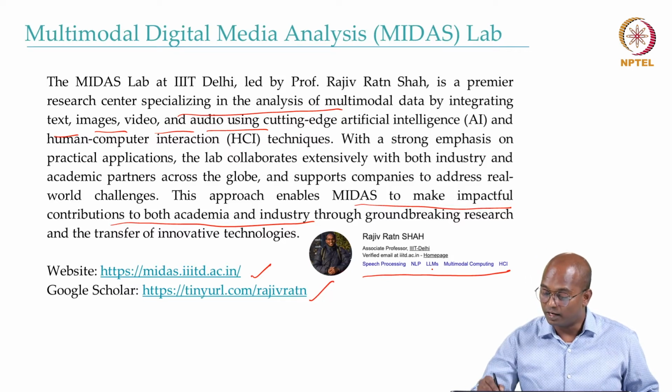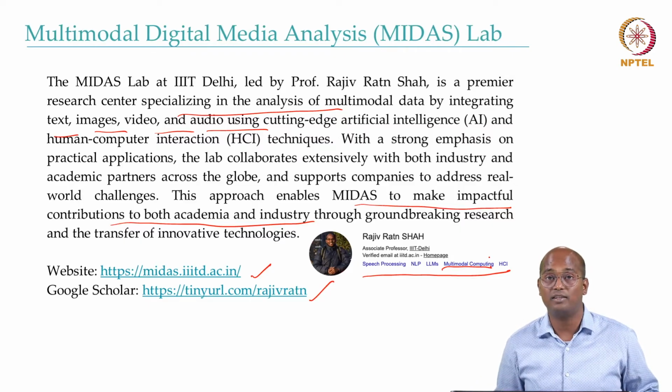And the reason our lab focuses on multimodal computing is because we try to keep human in the center. And if we look at a human closely, how does it work? A human is a perfect example of a multimedia system, because as a human, we can see, which is nothing but kind of doing computer vision or image processing.